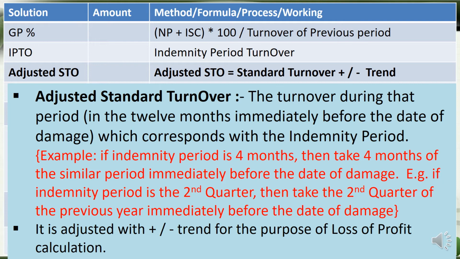For example, whether it starts from the second quarter, first quarter, or January, whatever month, take the similar period immediately before the date of damage. So that is important. If the indemnity period is the second quarter, then take the second quarter of the previous year immediately before the date of damage. It is adjusted with plus minus trend for the purpose of loss of profit.